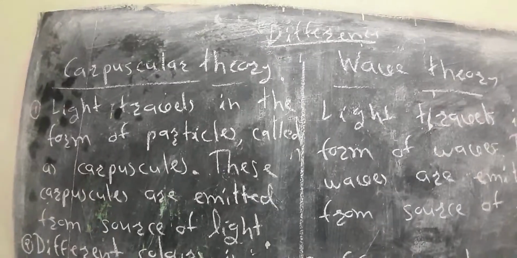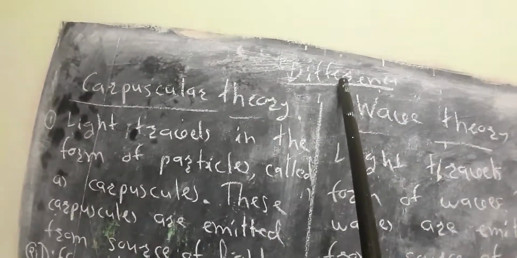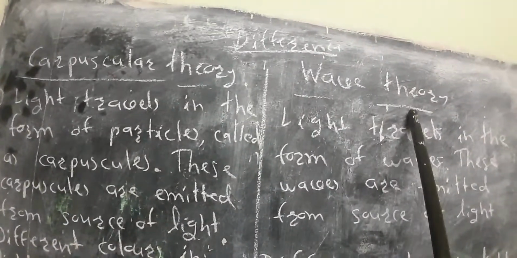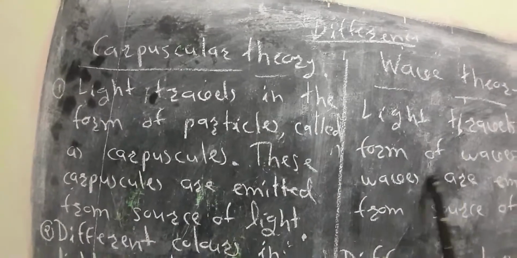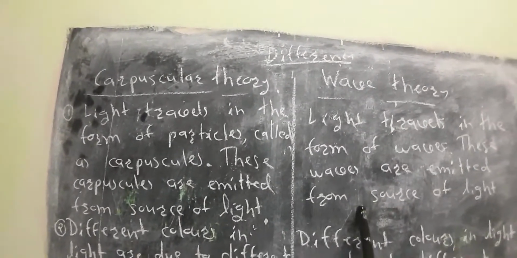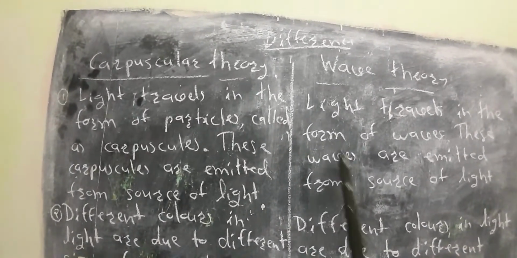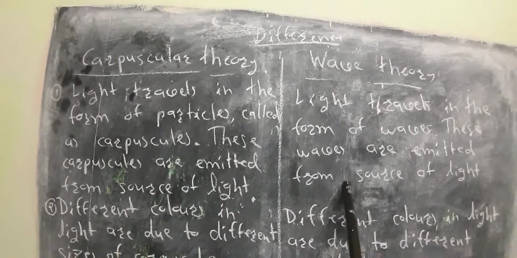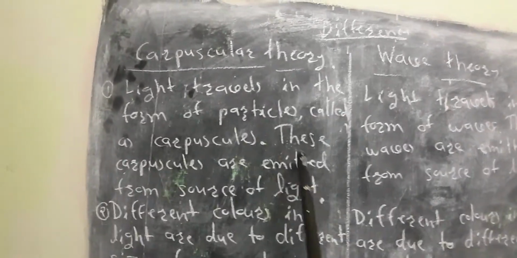Let us see the difference or comparison between the two theories, corpuscular theory and wave theory of light. These are two concepts, two imaginations, two thoughts about what exactly light is. The thought of Newton is different from the thought of scientist Huygens. So this is the imagination. Let us see what the first point is.